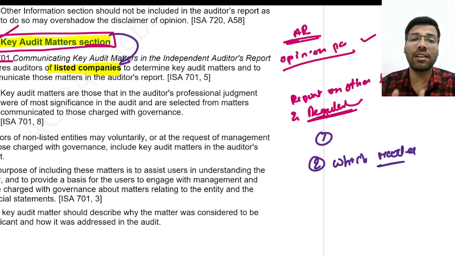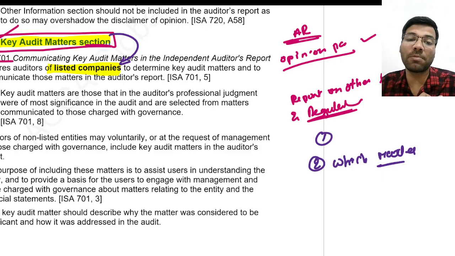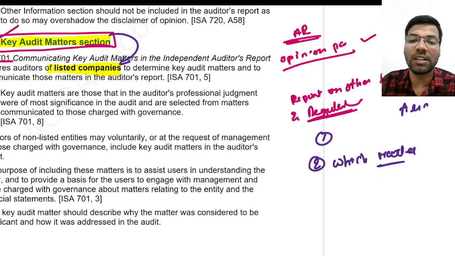So in that case we can say that those matters in the professional judgment of the auditor, that are very important, very significant to the audit, and that should be known to the shareholders, will be selected as key audit matters. Okay, and second point, I said that if it is an important matter, the auditor would have communicated with the management, isn't it?